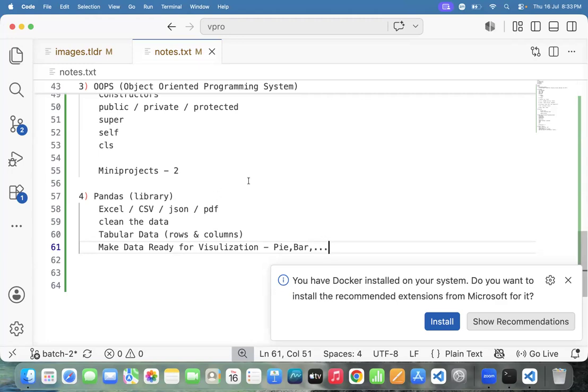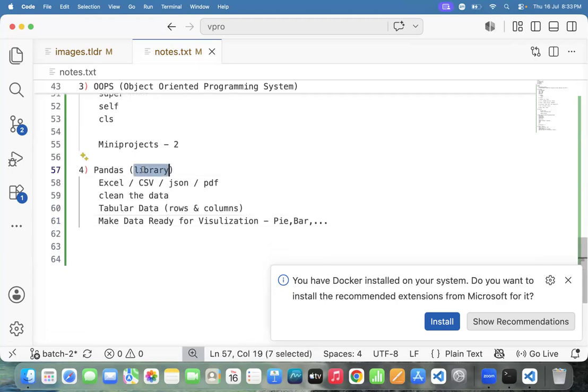And team, repeat it again. What is the library name? Reply. Pandas library. All the people, please unmute yourself. Please try to talk with me here. Don't be in the muted mode. Tejashwani, all the people. Pandas library.